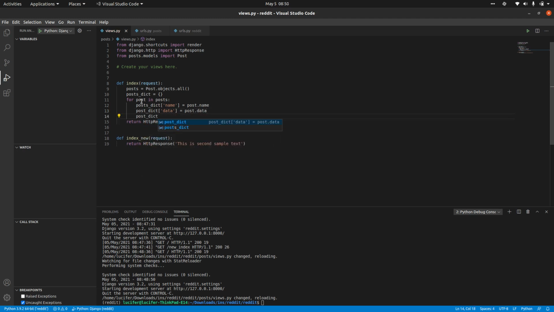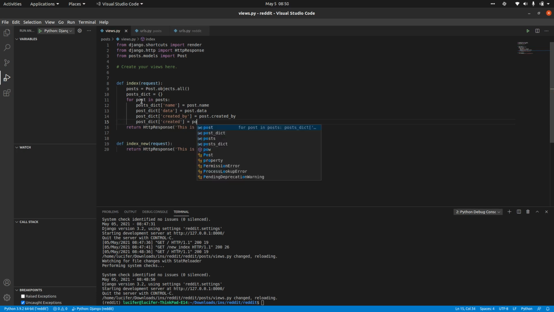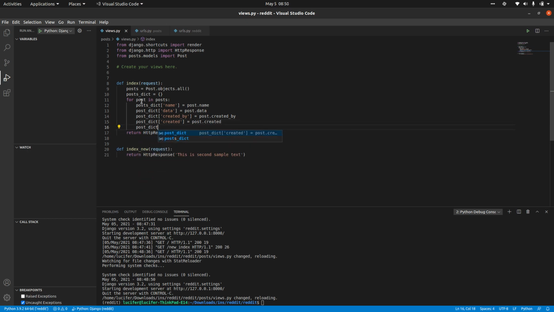And we can also give created_by, who created this particular post, equal to post.created_by, maybe time as well, right? Created equal to post.created, posts_dict of oats equal to post.oats. So we have constructed this dictionary from these objects, right?